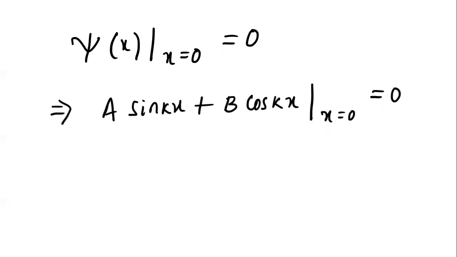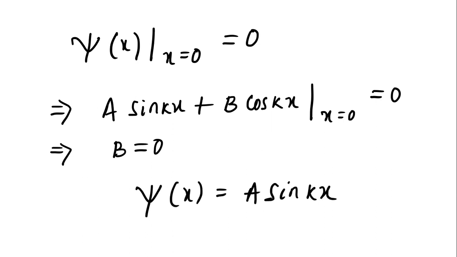So we wrote the general solution to be A sin kx plus B cos kx, which at x equals 0 will be 0, right? Substituting the value of x to be 0, we can determine that B will be 0. Because here you substitute sin kx with x as 0, the whole thing will be 0, since sin 0 is 0, plus B cos kx, and if I substitute x as 0, cos 0 becomes 1. So we got B is equal to 0 by substituting this.